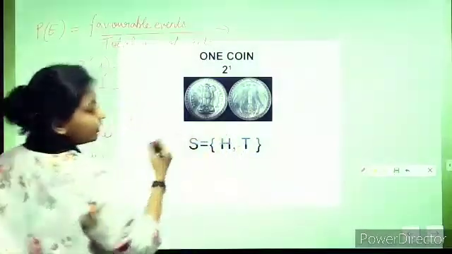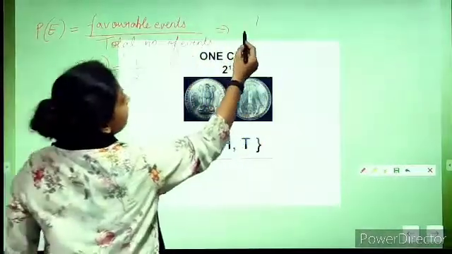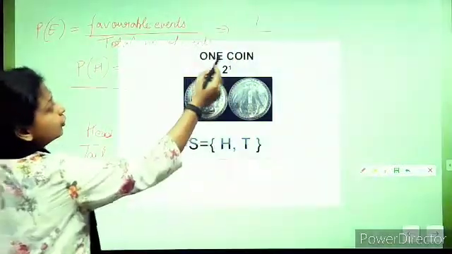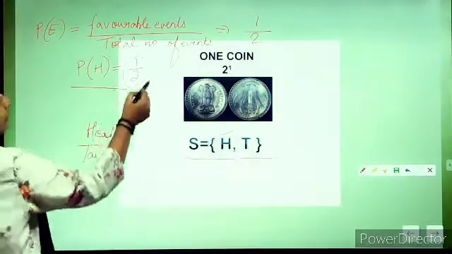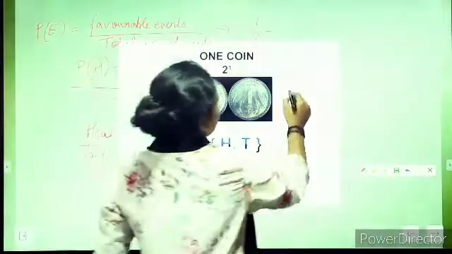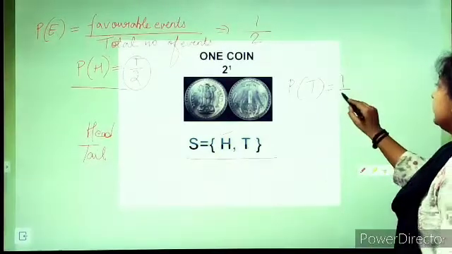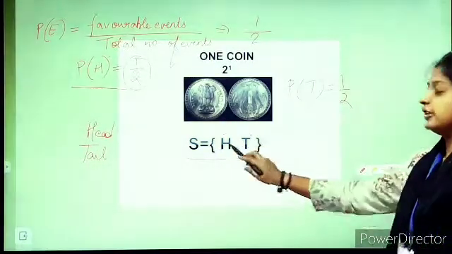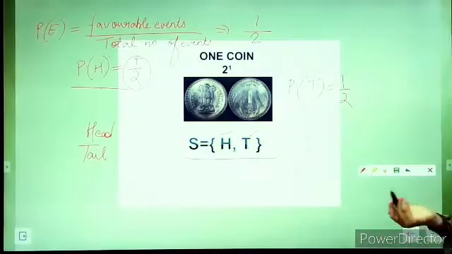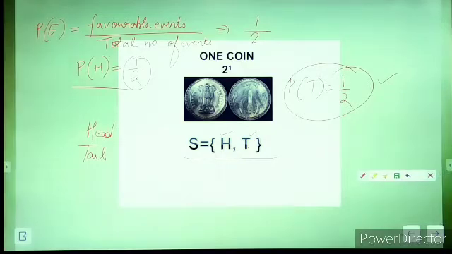See, head is appearing only one time. So, favorable event is 1. Total number of events. How many events are there? 1 and 2. So, this is equals to 2. So, probability of heads will be 1 by 2. Similarly, the probability of getting a tail will be again 1 by 2. See, only in one case we are getting T, and total H and T we are having 2 events. So, probability of getting a tail will be again 1 by 2.